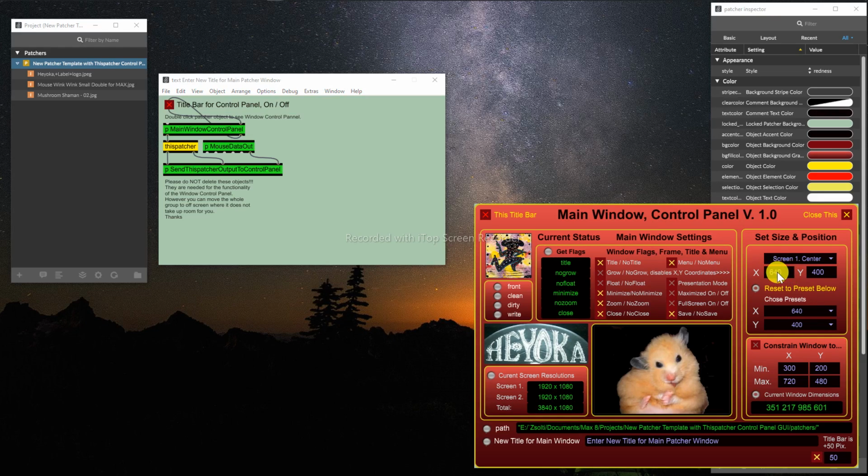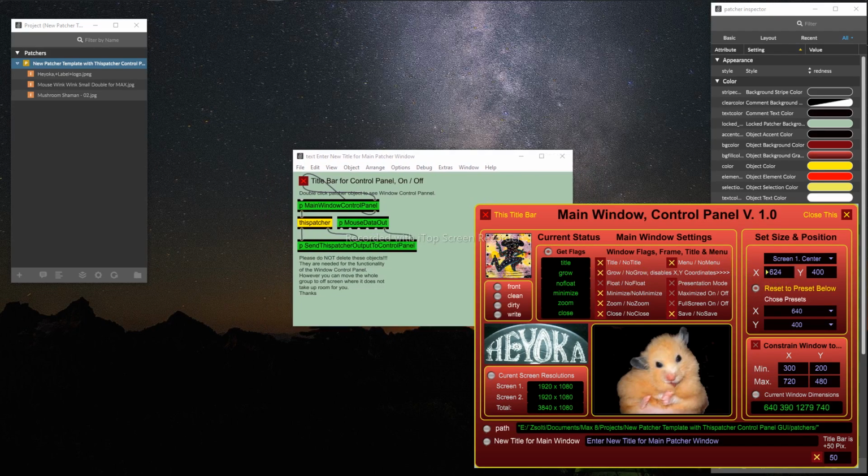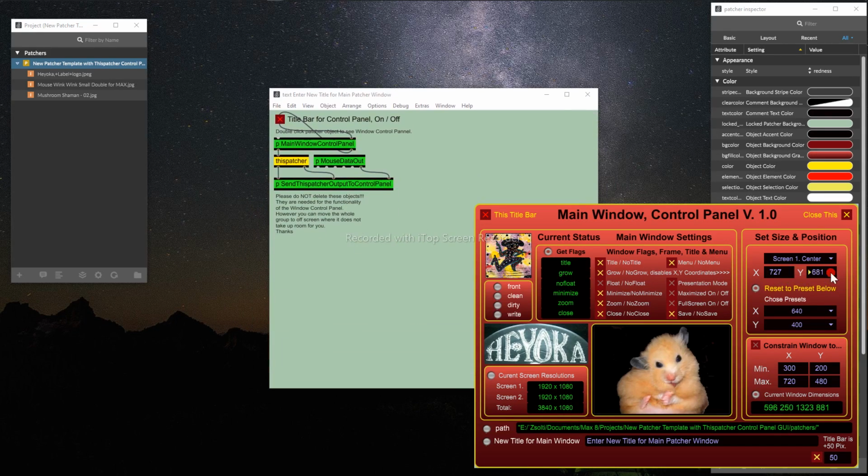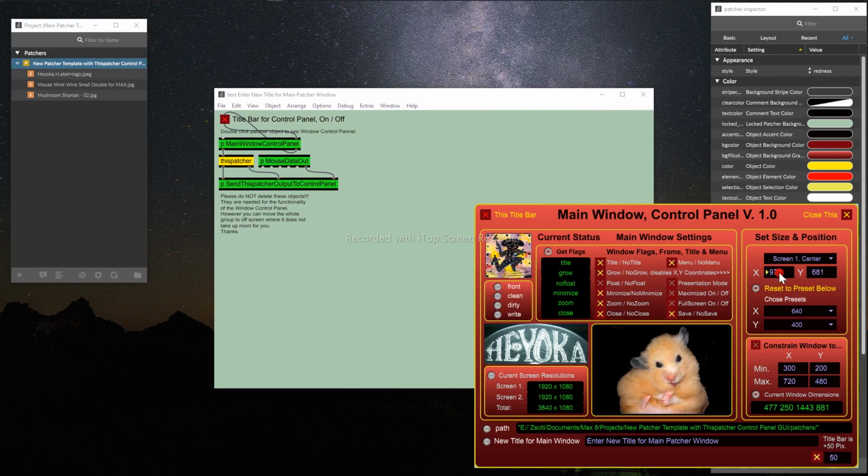See, I cannot change it. Yeah, so if I enable grow, then I am able to change it again. And everything is very smooth. This control panel takes up very little CPU usage. It's almost nothing.